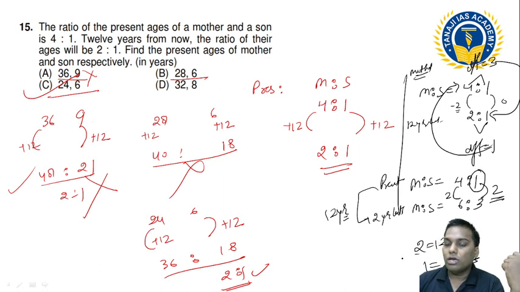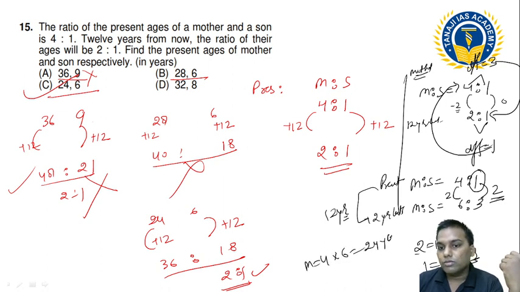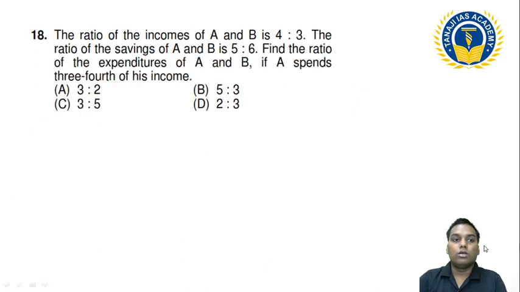So what is the son? Son is my 1. And what is 4? 4 is my mother. Mother is equal to 4. 4 times 6 is 24 years. Okay, so that is the way to find the solution.